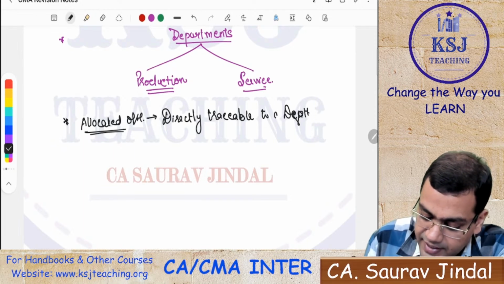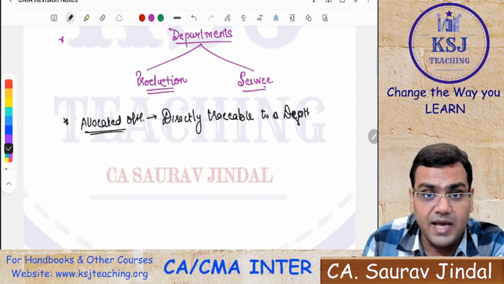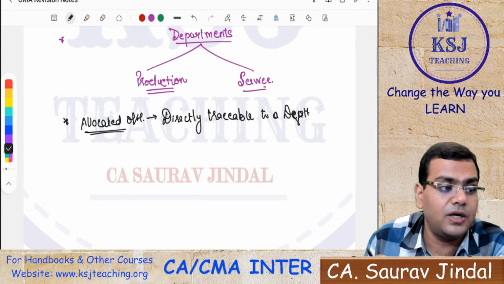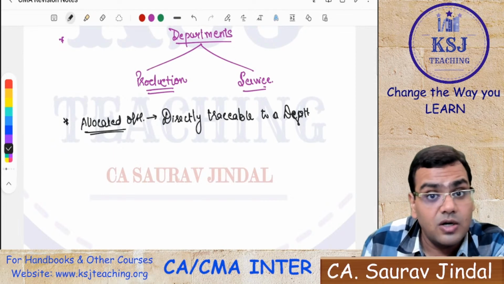This doesn't make it a direct expense. I'm not saying it is directly traceable to a product. What I'm saying is it is directly traceable to a department.